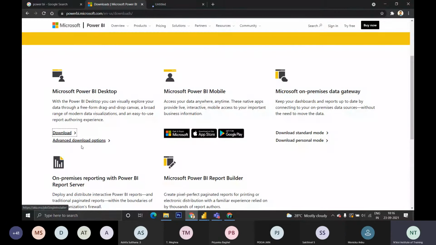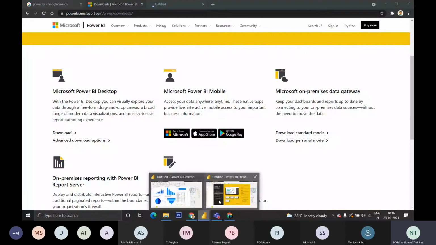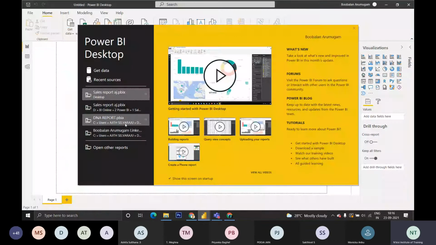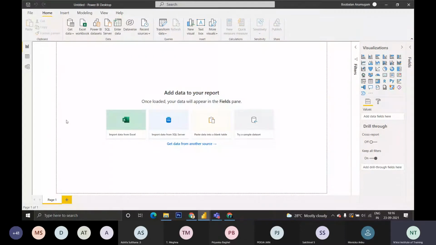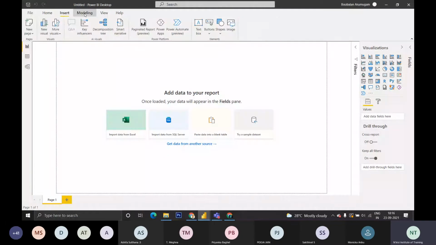Once you open Power BI, this is the window you will get, asking whether you want to open previous files or get data. You can close this. This is Power BI Desktop, which you get at the beginning with empty data. There are various options and features available. First, you can see Get Data here. This is the ribbon, with Home, Insert, Modeling, View, Help, similar to Excel, and one by one we will look at the functions. In Home, we can see Get Data.